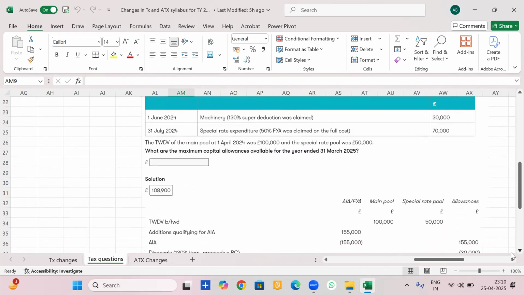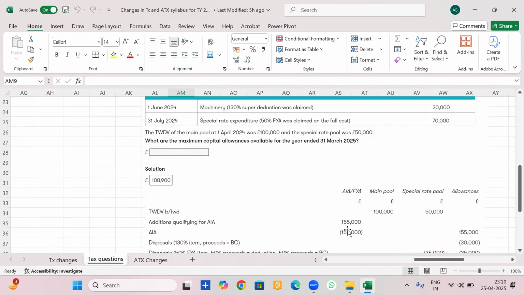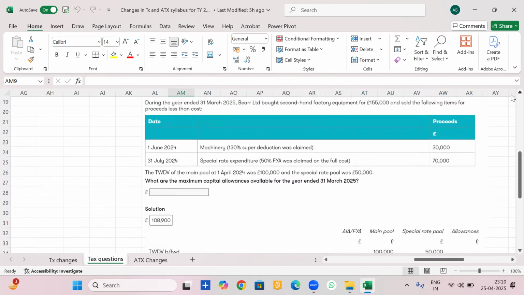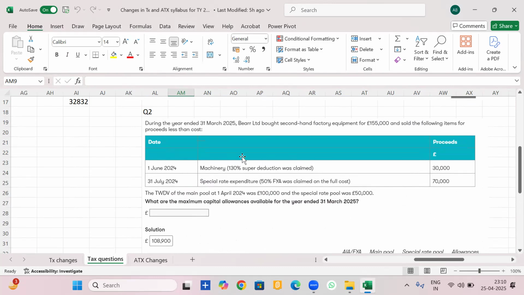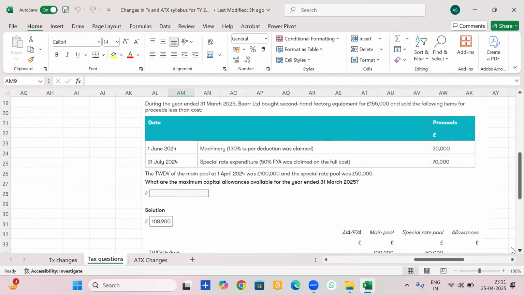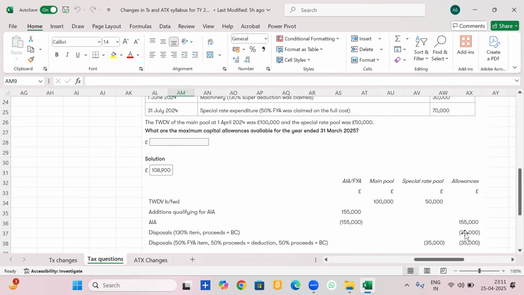Let's look at the question. First, we will provide AIA on the second-hand furniture, 1,55,000. That will increase the allowances. Next, there is a disposal of machinery. Proceeds are 30,000. Cost, it's already written proceeds less cost. That means proceeds are less than the cost. Hence, we will take proceeds. Proceeds are 30,000. On this machinery, 130% super deduction was claimed. Hence, 100% of it would be the balancing charge. So you will add 30,000 to the balancing charge here. That means it will reduce your capital allowances. Clear, everyone? Now let's go to the next one.